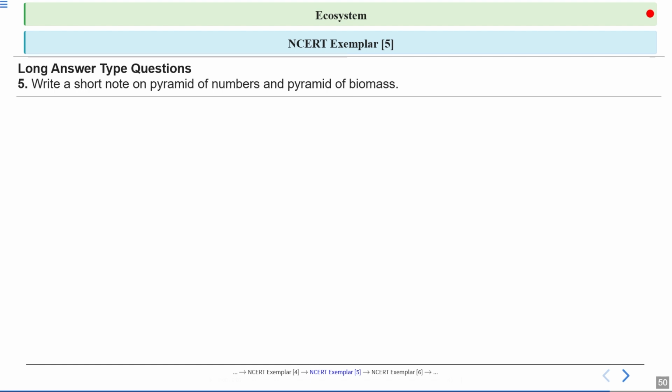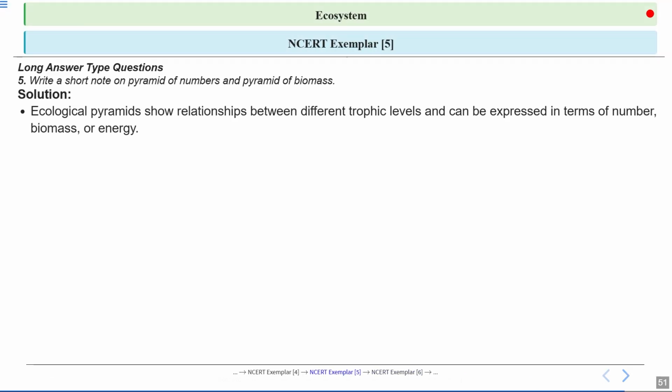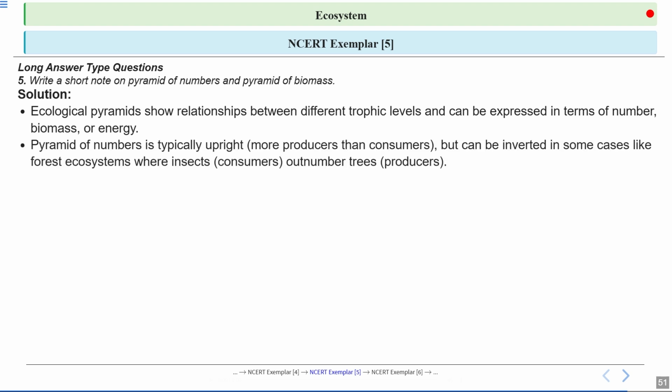Now, next question: write a short note on pyramid of number and pyramid of biomass. So let's have a look at the answer. Ecological pyramids show the relationship between different trophic levels and can be expressed in terms of number, biomass, or energy. Pyramid of number is typically upright, meaning more producers as compared to consumers. But it can be inverted in some cases, like a forest ecosystem, where insects, which are consumers, outnumber the trees. So if a single tree supports a large number of insects, you will get an inverted pyramid of number.